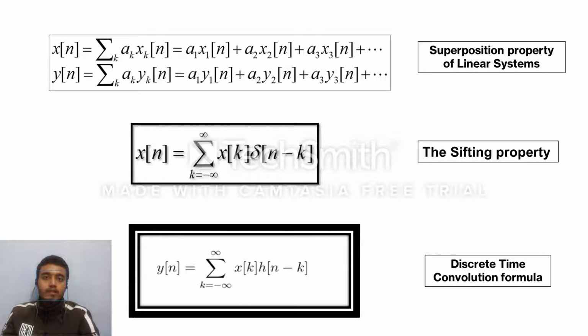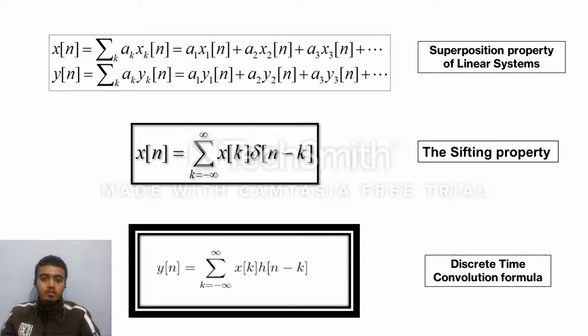So we have already seen the superposition property of linear systems, with the help of which we can express almost any signal as a linear combination of simpler and simpler components, and by the help of the shifting property of this impulse function we are able to conclude that these simpler components are nothing but actually the infinite set of discrete time impulses. Now we already know that the output of the impulse function provided to any system is called that system's unit impulse response, which is by default denoted by h of n.